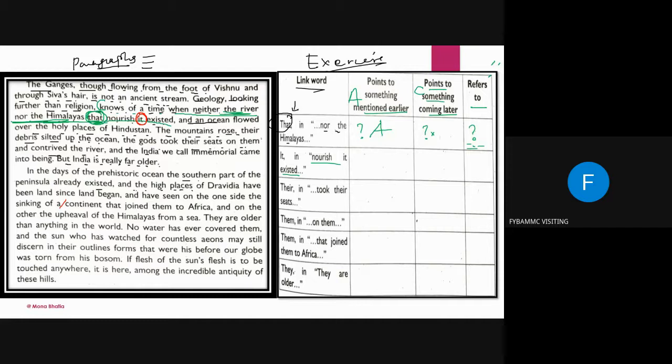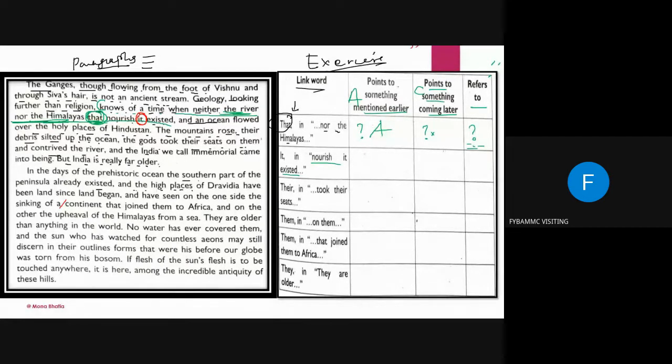Tell me. Yes? For whom has this it been used? What existed? Beta, anaphora. It is anaphora. Yes, it is anaphora.